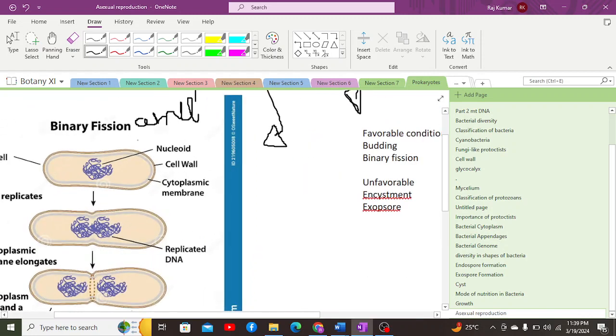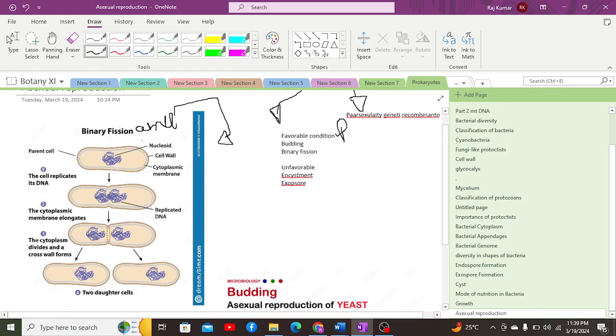When it comes to the mechanism, the first step involves the replication of the nuclear material, the genomic material, due to which the replication of the nucleoid occurs.